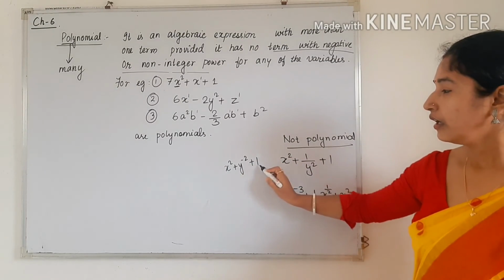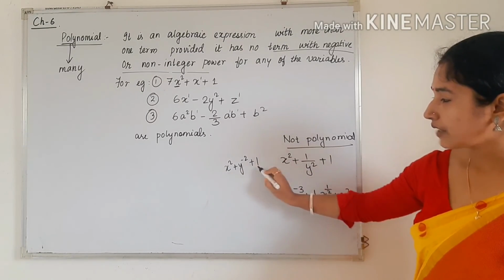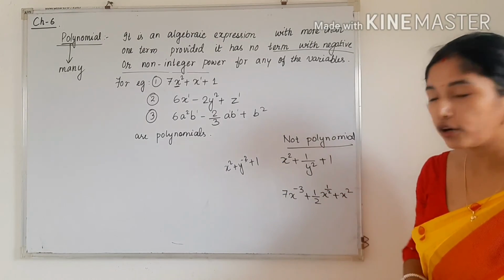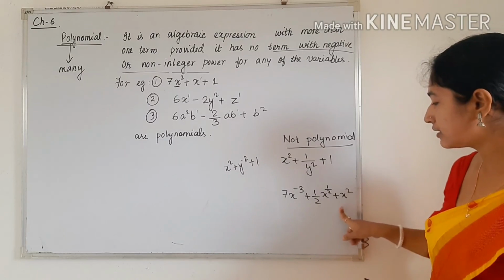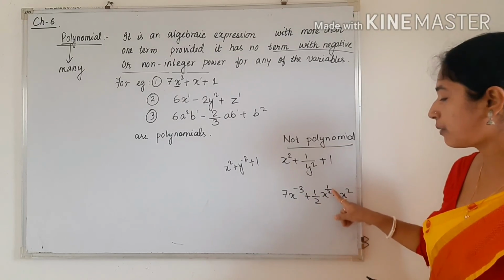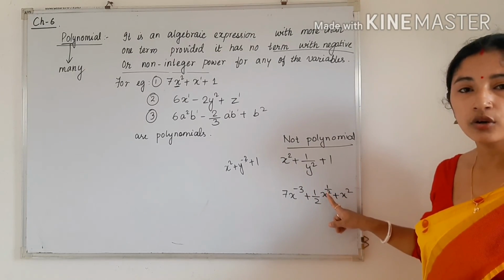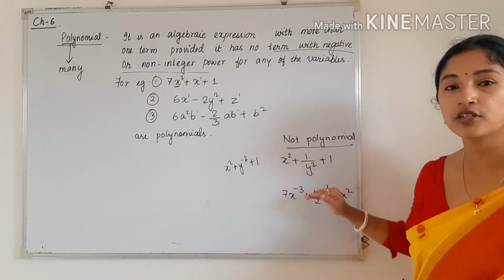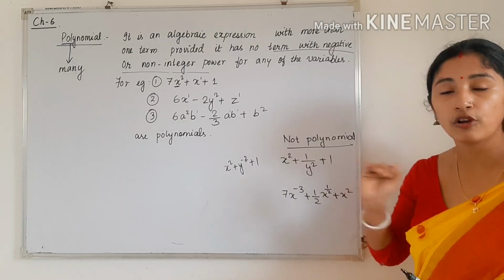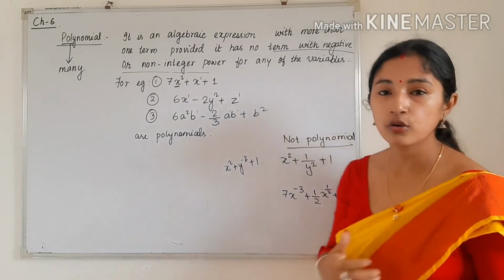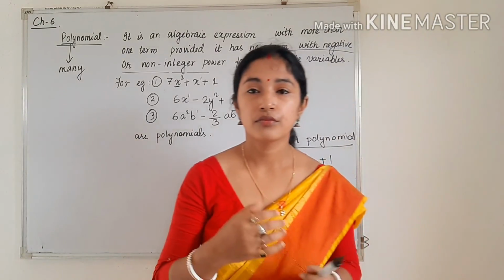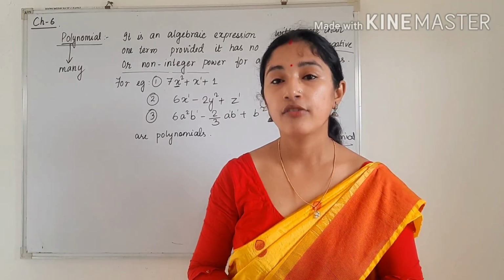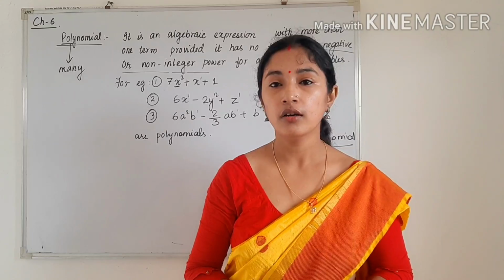And you can see that in this expression, the power of y is negative, so it is not a polynomial. Similarly, here you can see the power of x is a fraction. So this is also not a polynomial. This is an algebraic expression, but this is not a polynomial. So we can conclude that every polynomial is an algebraic expression, but every algebraic expression is not a polynomial.